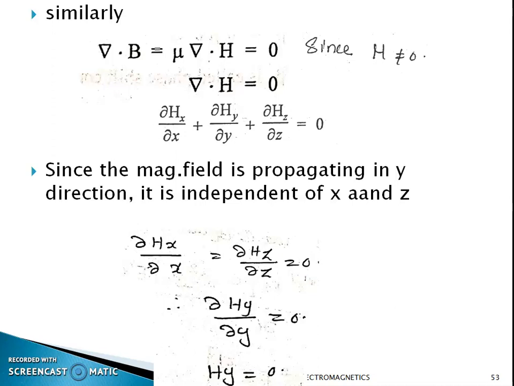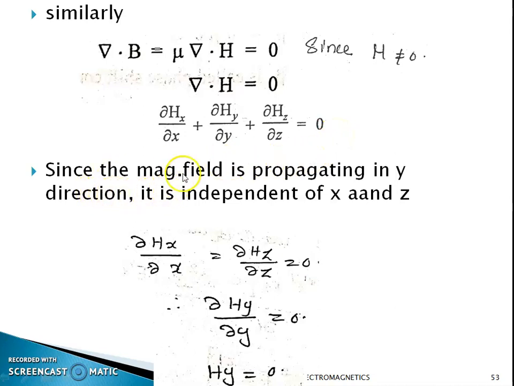Similarly, in the case of a magnetic field, we know the equation ∇·B is equal to μ ∇·H. Since the value of B is equal to μH, we can write this as ∇·B is equal to μ ∇·H, that should be equal to 0. The value of μ is not equal to 0. Then the value of this ∇·H should be equal to 0. And we can write this ∇·H as ∂/∂x of Hx plus ∂/∂y of Hy plus ∂/∂z of Hz is equal to 0.